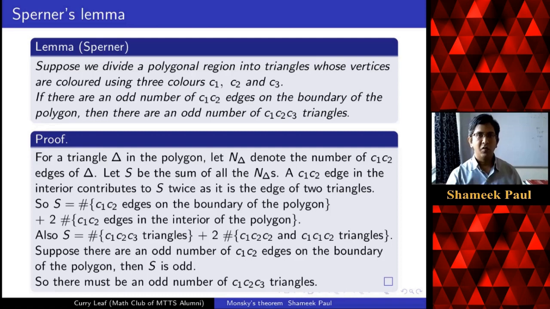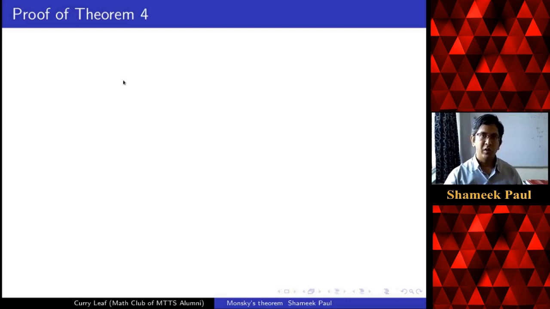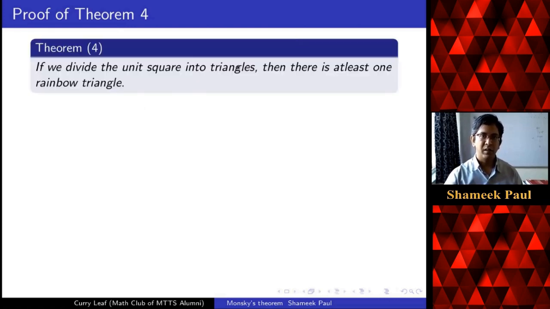So now let us see how we will use Sperner's lemma. So we wanted to prove theorem 4, that however we subdivide the unit square, in whatever manner we subdivide the unit square into triangles, at least one rainbow triangle is there. So how will Sperner's lemma help us? So this theorem needs some checking, some verifications, but they are very easy. So you should try them out. Okay. So we will not discuss all the details for this theorem.